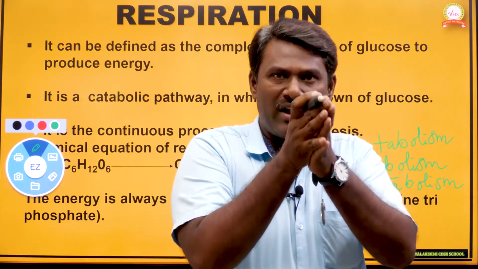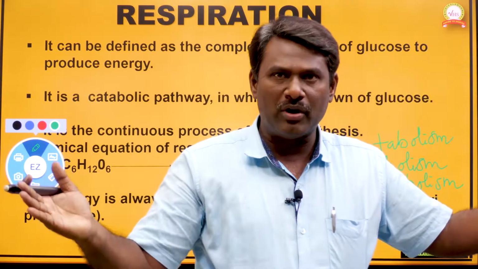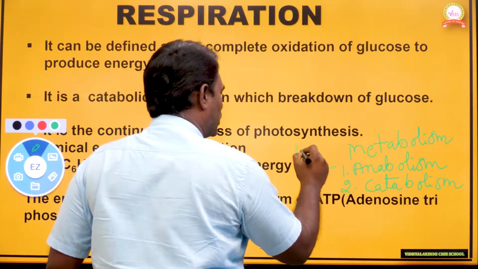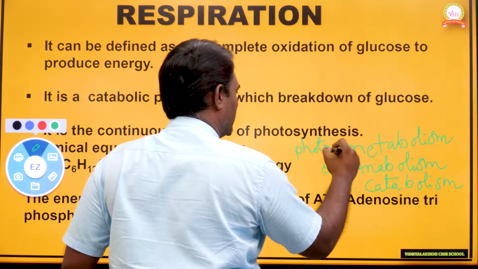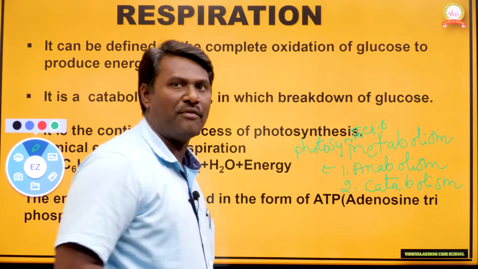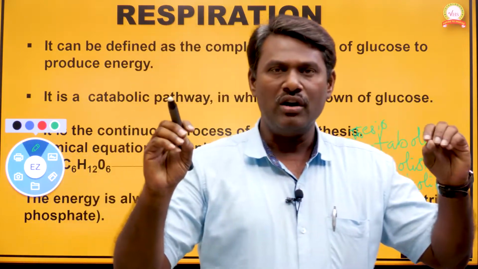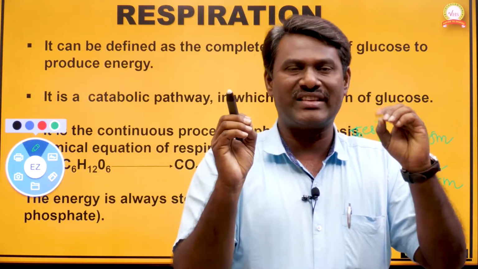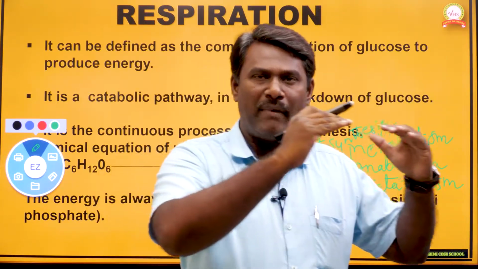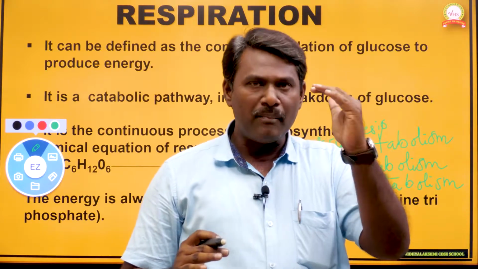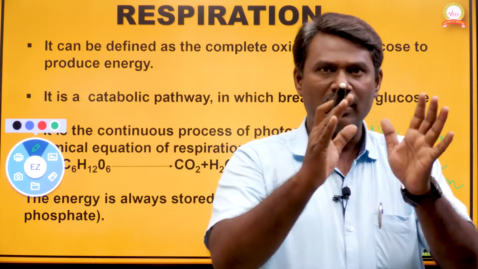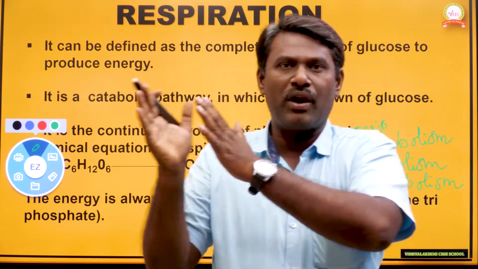The best example of anabolism is photosynthesis, where a number of glucose molecules combine to form starch.